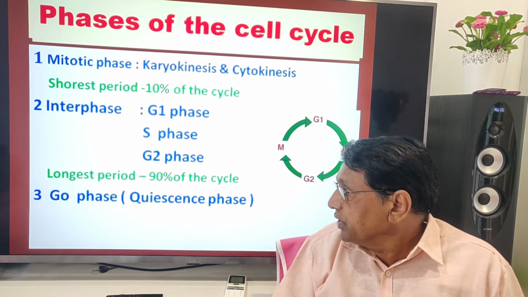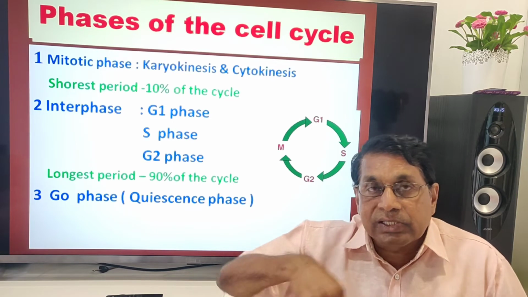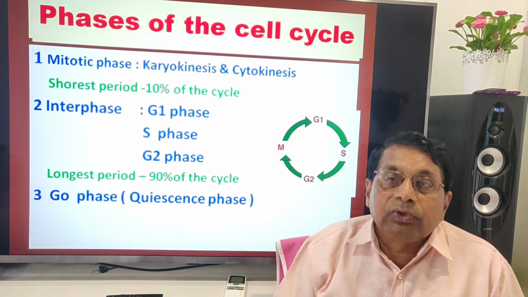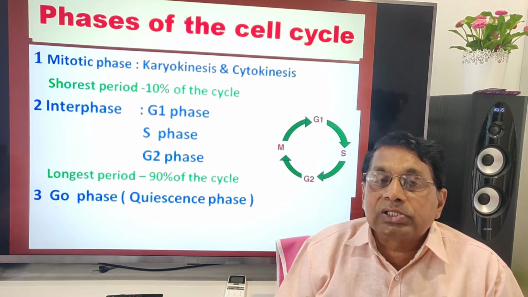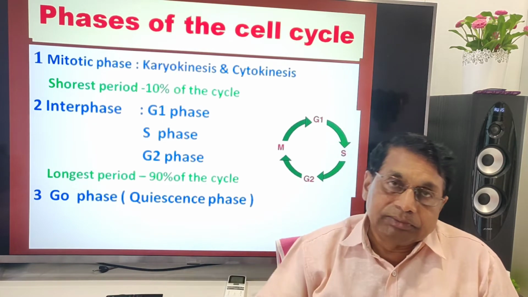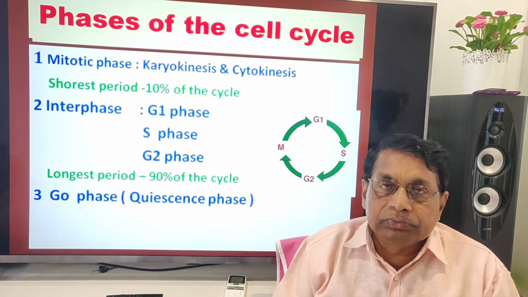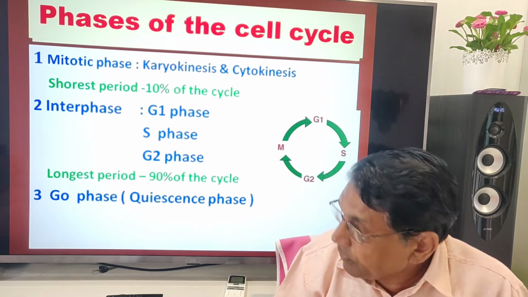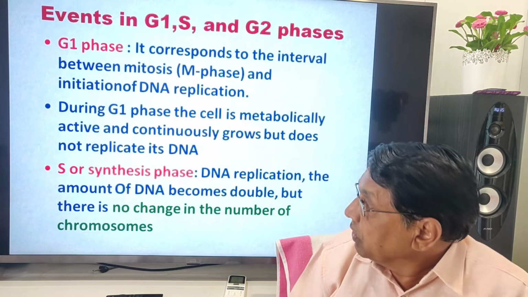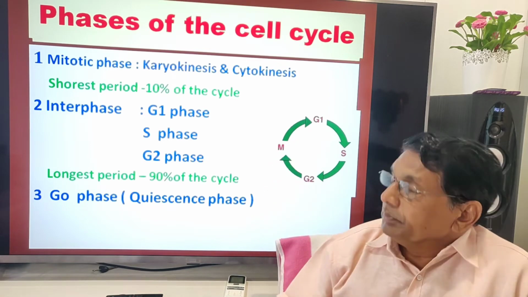G0 phase, quiescent phase, or sometimes resting phase, not in the cell cycle. So when there is no need for the cell divisions, the daughter cells come out of the cell cycle, take rest or still remain active. G0 phase. So G1, S, G2, M.